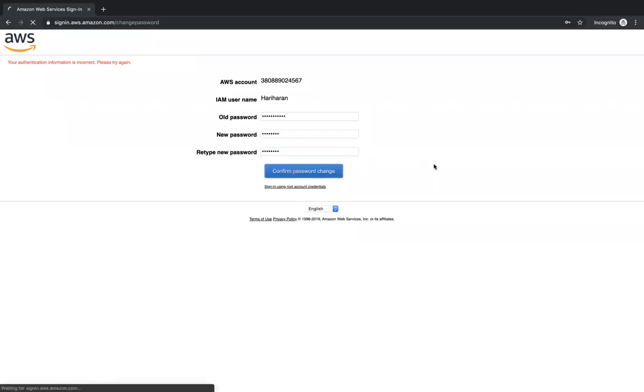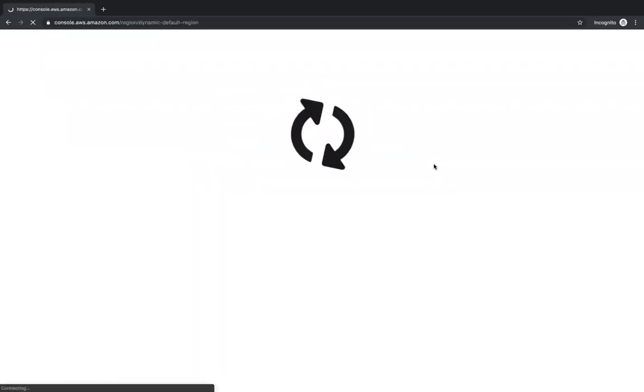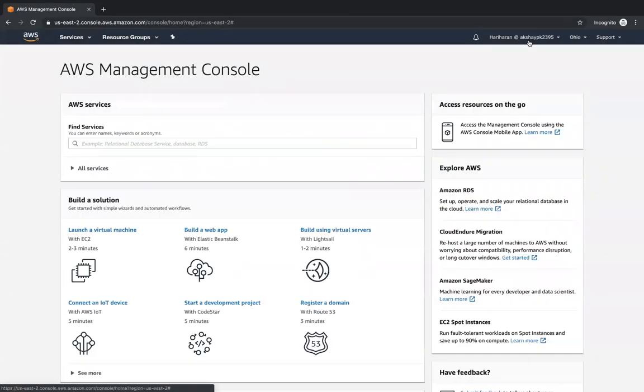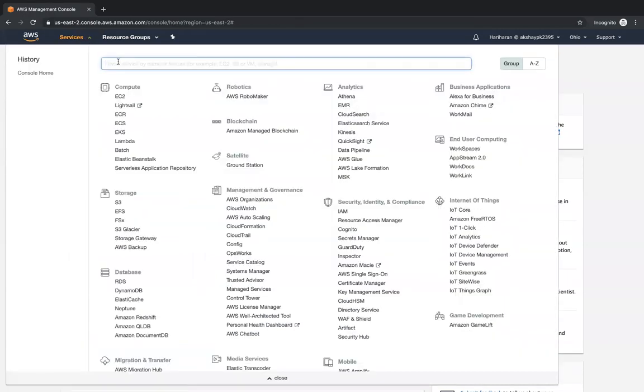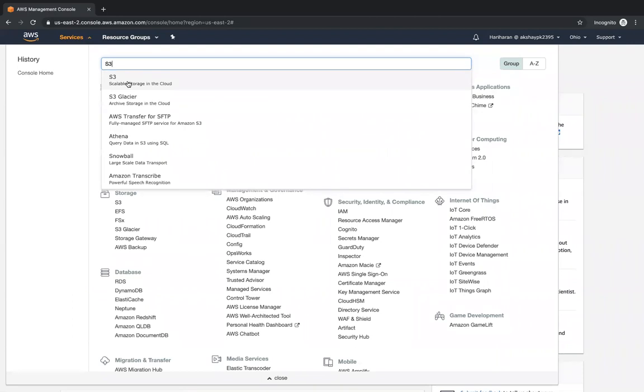I'm going to confirm. So now once I have confirmed, it's going to automatically dynamically select a region for myself, for Hariharan in fact, who is part of my AWS organization account. Hariharan at my account ID alias. So it has selected the Ohio region. So now as Hariharan, I can go ahead and access S3 because that was the policy that I attached to him while creating the group. So I can type S3. I'm going to open it in a new tab.